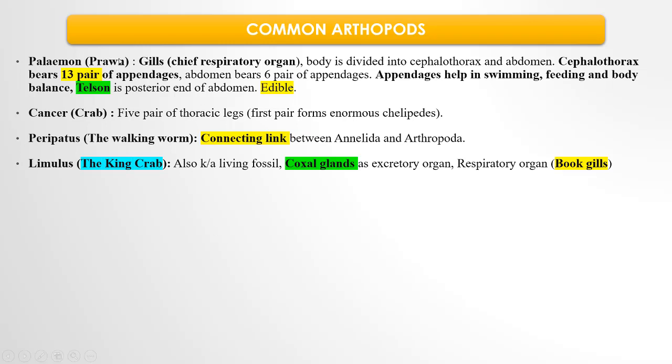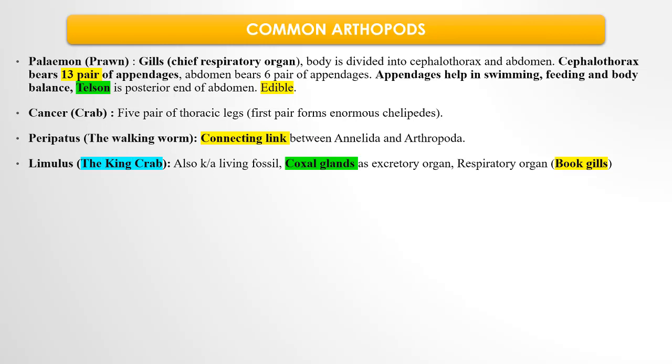So Palaemon or prawn: gills are the chief respiratory organ. They have a cephalothorax and abdomen. The cephalothorax has 13 pairs of appendages and the abdomen 6 pairs of appendages. Appendages help in swimming, feeding and body balance. Telson is the posterior end of the abdomen, and they are edible. Then Cancer or crab: they have 5 pairs of thoracic legs. The first pair gets modified to form chelipedes.